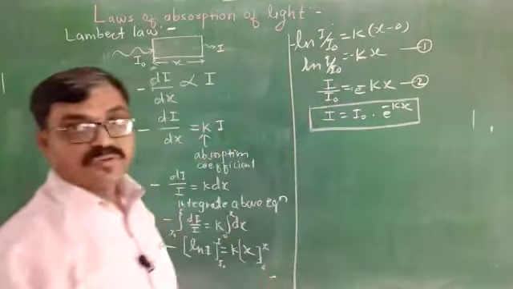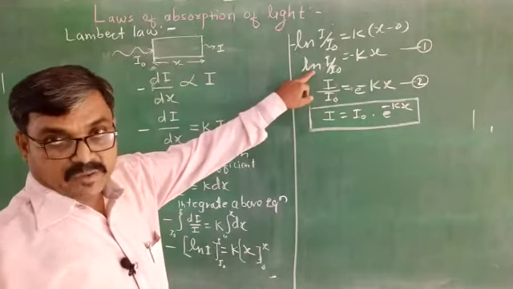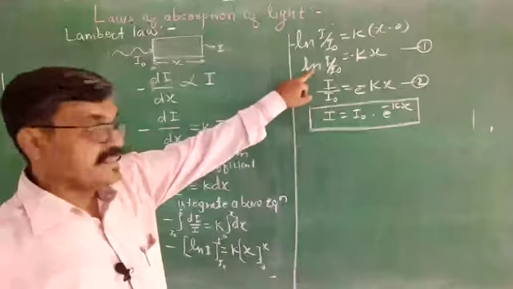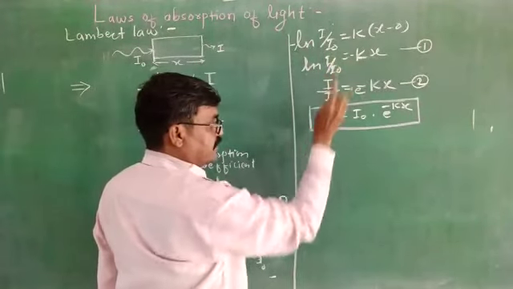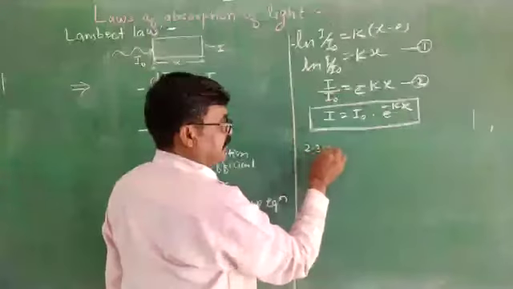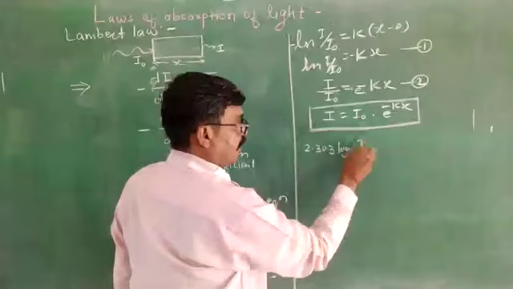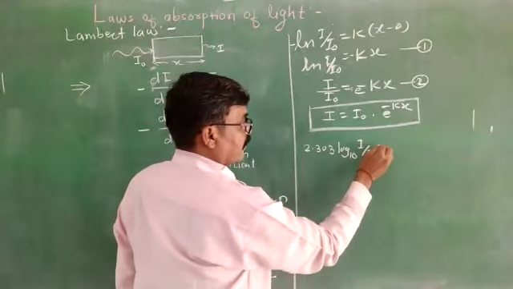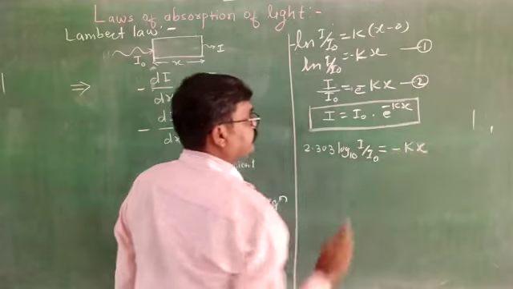Now, suppose this natural log is converted into log to the base 10, then equation 1 becomes ln I upon I0, that's why 2.303 log to the base 10 of I upon I0, is equal to minus kx.